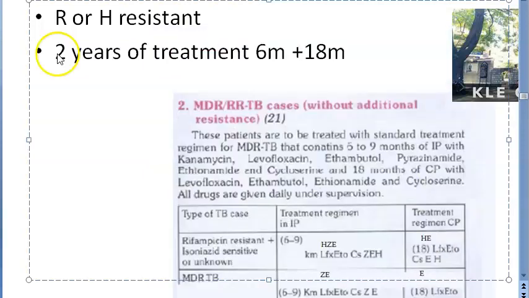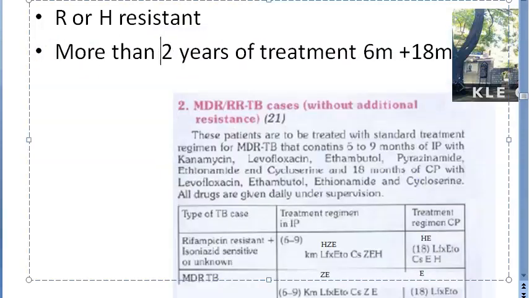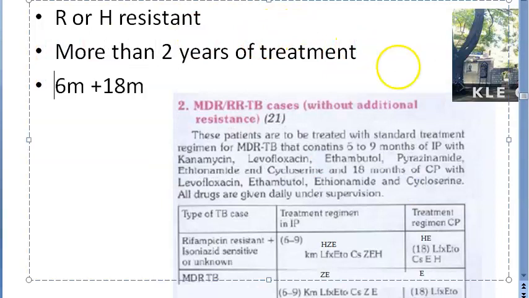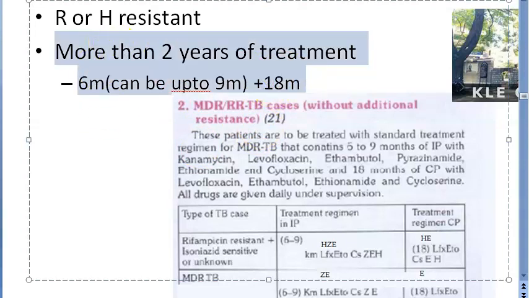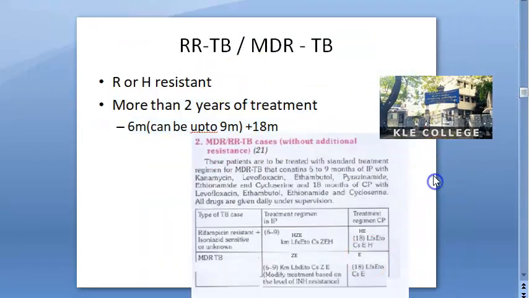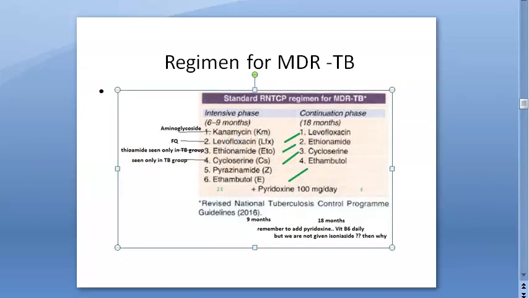Actually, we can say it is more than 2 years of treatment. Why? Because it is 6 months, which can be up to 9 months, plus 18 months. 18 is what, guys? 12 plus 6, right? So it is 1.5 years. So total more than 2 years of treatment. So this is our treatment for MDR-TB. Very good. Now let us go to another.